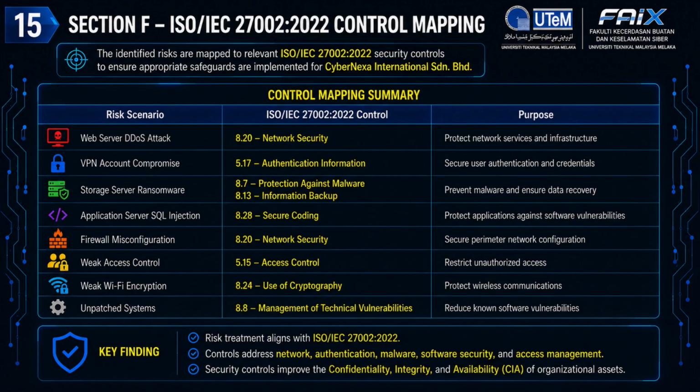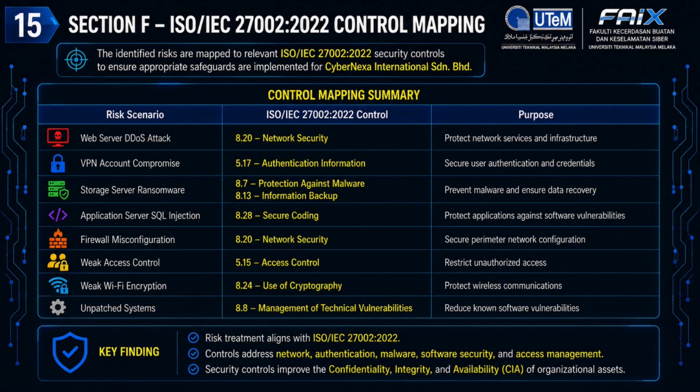Control 5.15, access control, restricts unauthorized access to systems and information. Control 8.24, use of cryptography, protects wireless communications through encryption. And Control 8.8, management of technical vulnerabilities, ensures software vulnerabilities are identified and patched promptly.